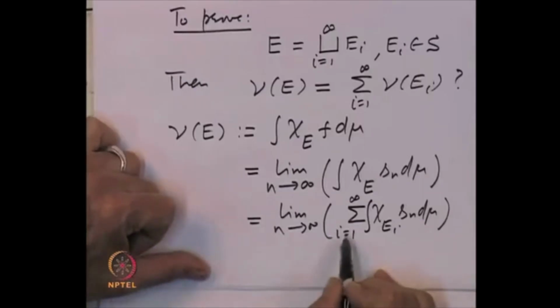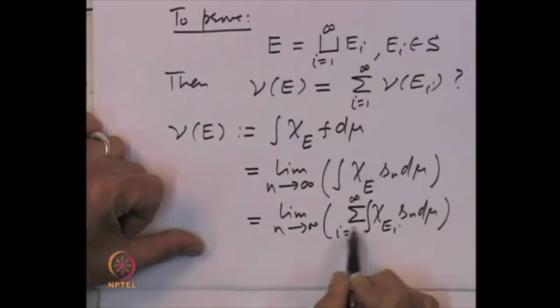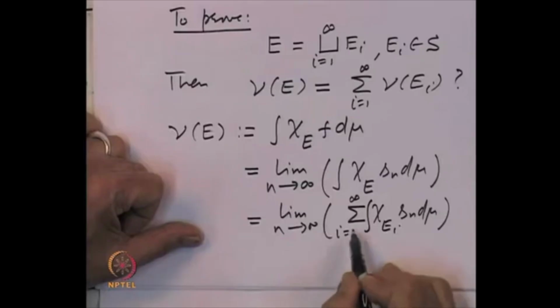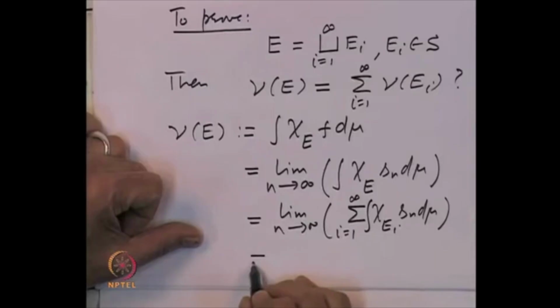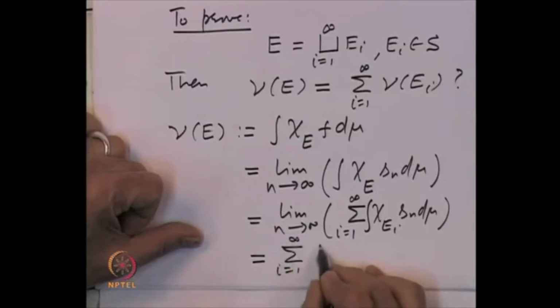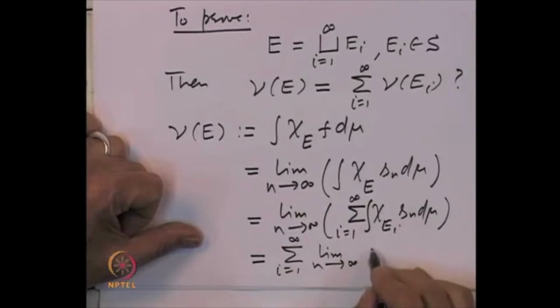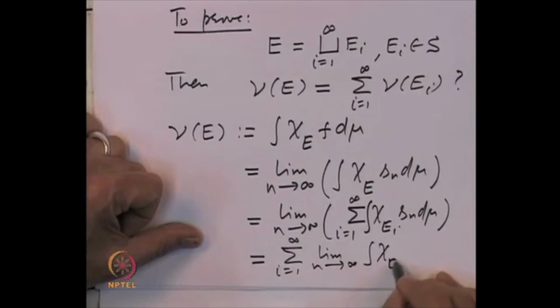Now I am going to interchange this summation and the limit, and that is allowed because all the quantities involved are non-negative. So, I can write it as the summation I equal to 1 to infinity of the limit as n goes to infinity of the integral of chi E I S n d mu.